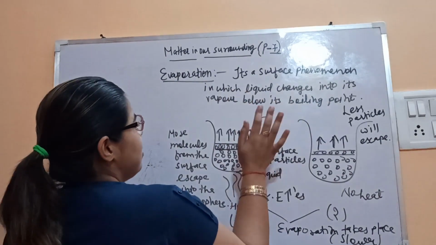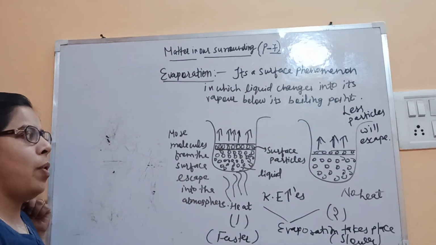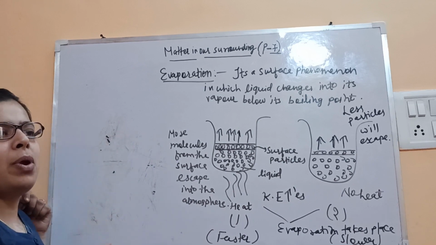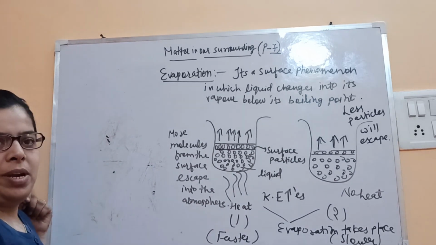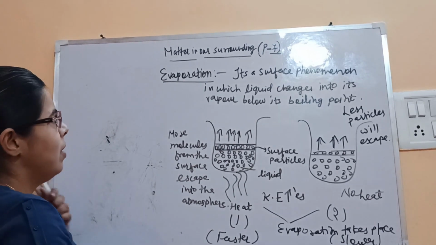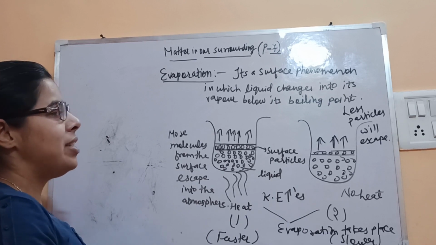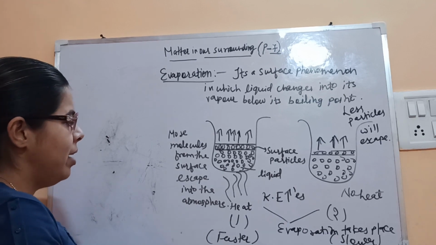So this is a surface phenomenon in which liquid changes into vapor form below its boiling point. Before attaining its boiling point, it will convert into vapors. So evaporation will keep on taking place. This is the evaporation phenomenon. Now let's see the factors affecting evaporation. I hope this is clear.